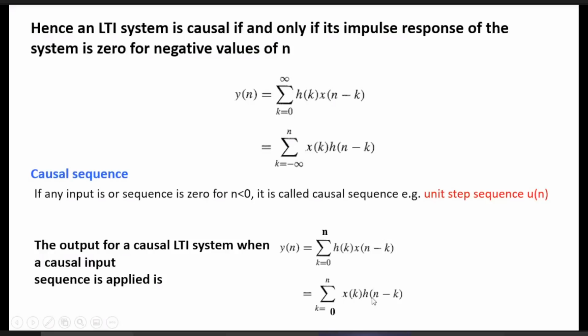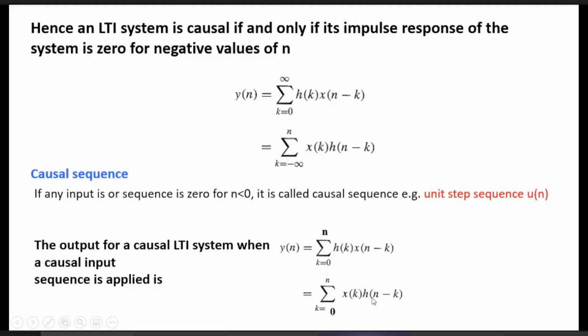So the first condition is causal LTI, that is h of n equal to 0 for n less than 0. The second condition of stability is that the summation of the impulse response should be less than infinity, or finite. That means it is absolutely summable. An LTI system is stable if its impulse response is absolutely summable. This is the condition for stability.